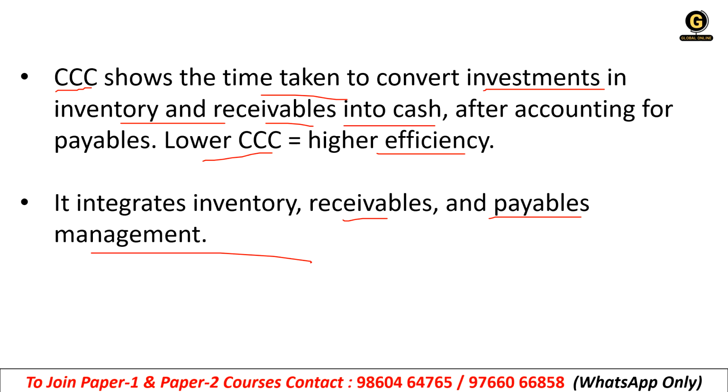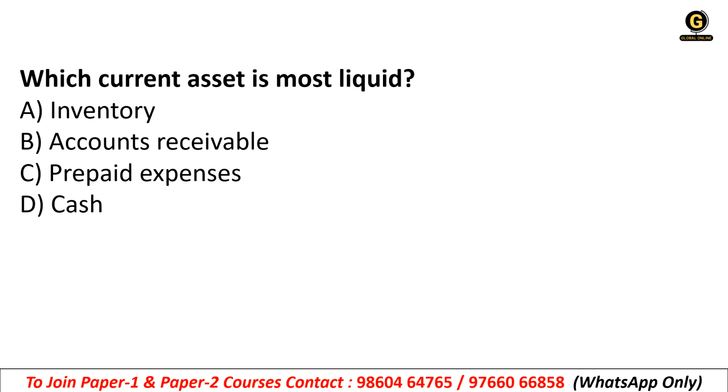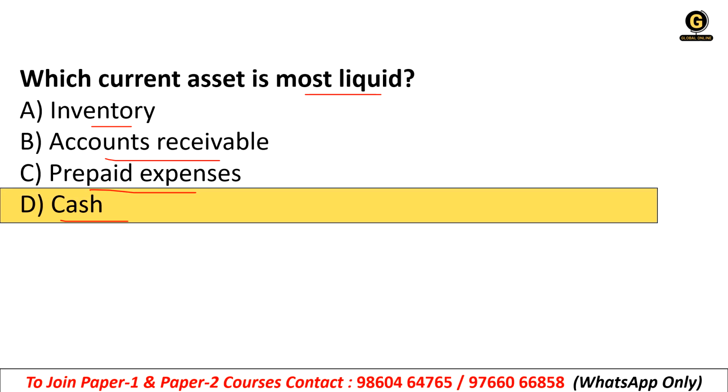Okay. Which current asset is most liquid? Inventory, accounts receivable, prepaid expenses, or cash? It is cash. Current asset which is more liquid. Liquid means which is easily convertible into cash. So cash is obviously already liquid, so it is more flexible to transact, right? That is why it is called the most liquid.